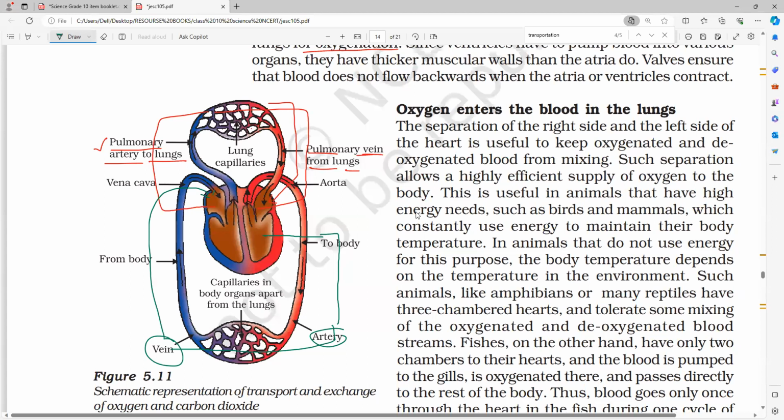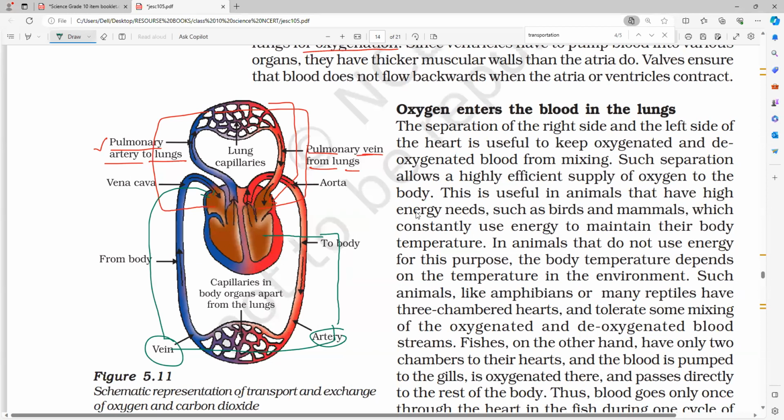And what is the use of this? Why do we have these two? Because we are actually what? Single-celled organisms or multicellular organisms? We are multicellular organisms. So for us, the supply of oxygen is not sufficient. We need a lot of energy for surviving, for doing all the metabolic activities, so a large amount of oxygen needs to be supplied continuously for the respiration process.